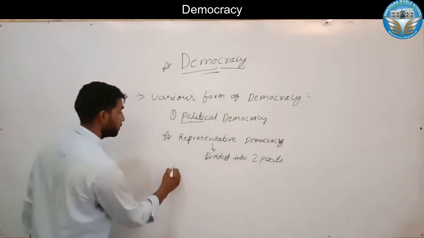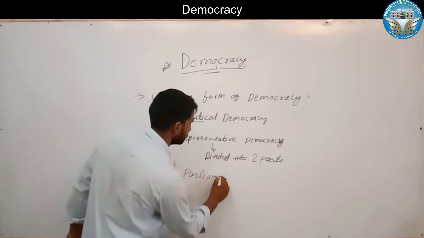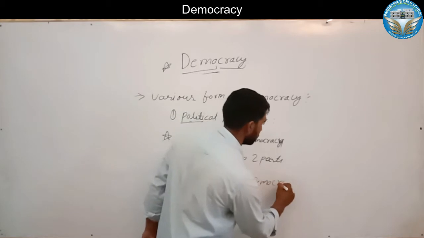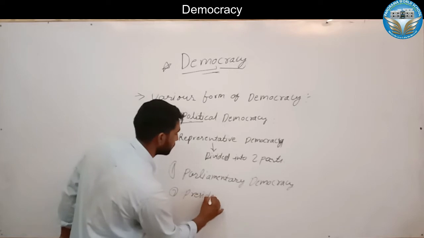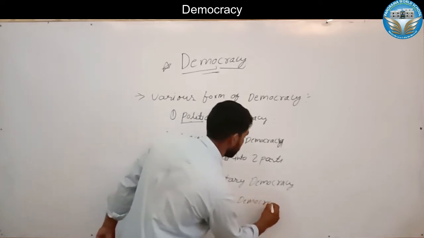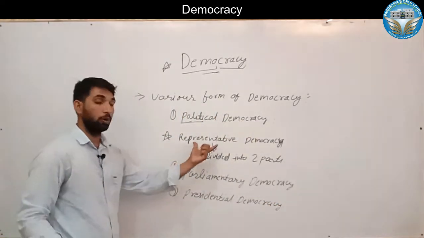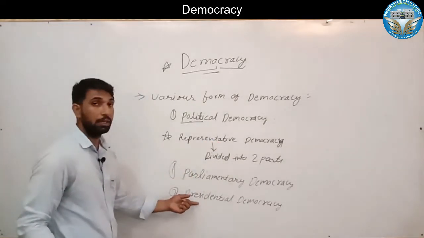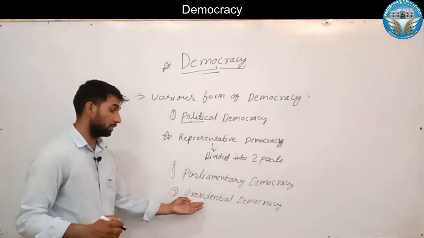So the first one is parliamentary democracy. The second was presidential democracy. So these are the two parts of representative democracy, or what may be called indirect democracy. The first was parliamentary democracy and the second presidential democracy. So let us discuss what parliamentary democracy and presidential democracy are.